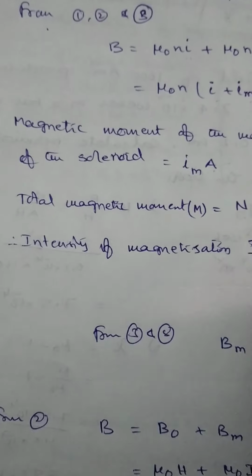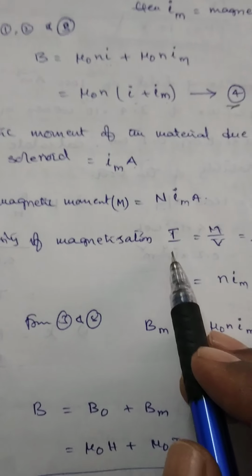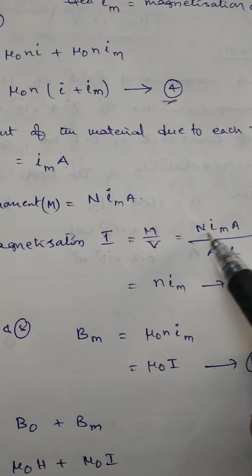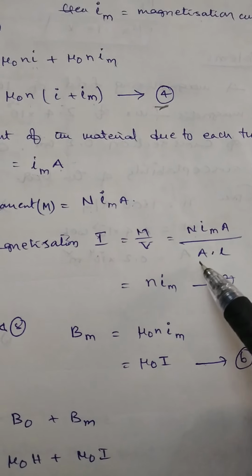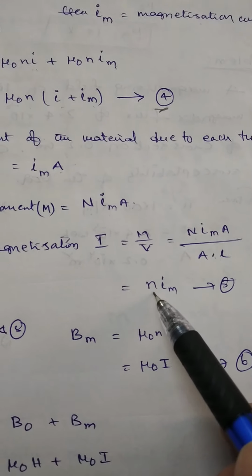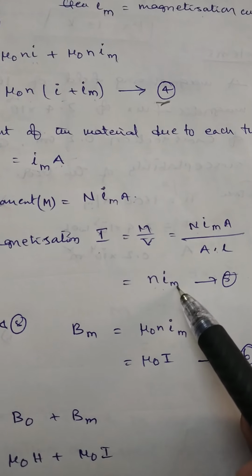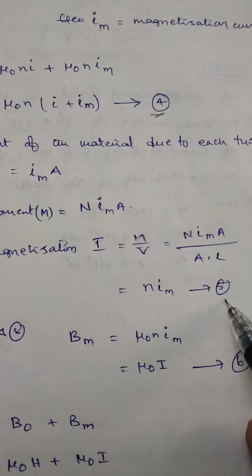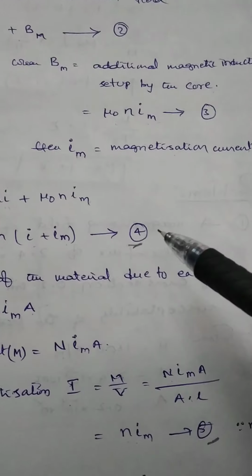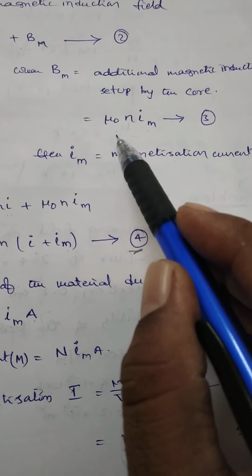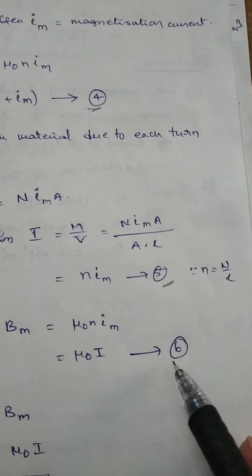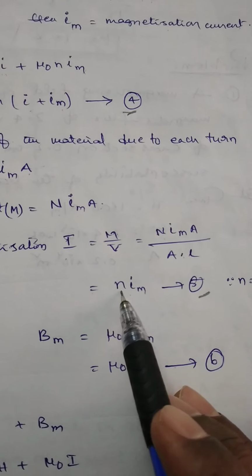But the intensity of magnetization I is equal to M by V. M means N into Im into A, by V, which is A into L. A cancels. N by L is small n, the number of turns per unit length, into Im. So it is equation 5. So from equations 3 and 5, Bm is equal to mu naught into n into Im. Here, the fifth equation is I equal to n into Im.